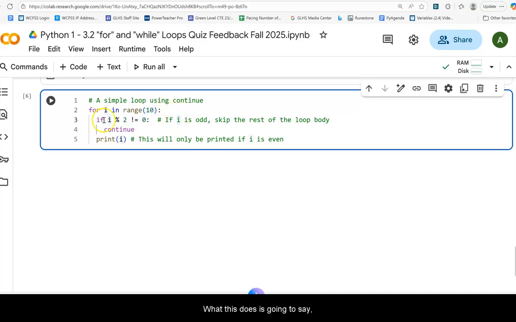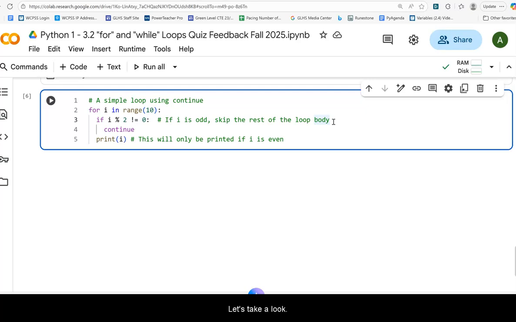What this does is going to say, hey, if i mod 2 is not equal to 0, okay? If i mod 2 is equal to 0, then we know that means even. If i mod 2 is not equal to 0, it's going to be 1, and it's going to say, hey, skip the rest of the loop body, all right? And we'll see what happens here. So right now, just take a moment, pause the video and think about what this would probably print.